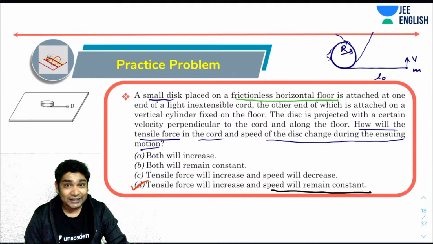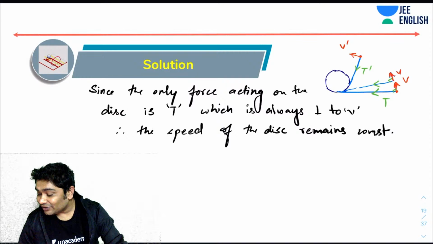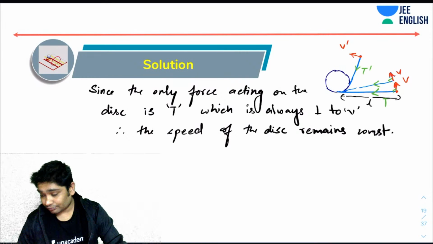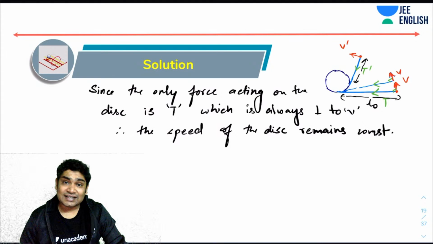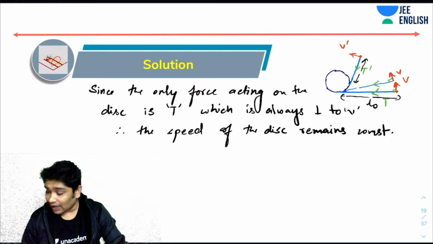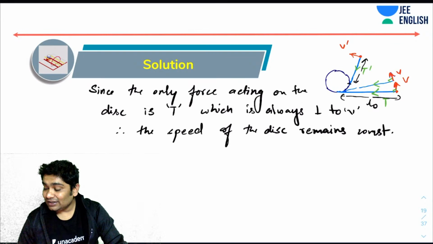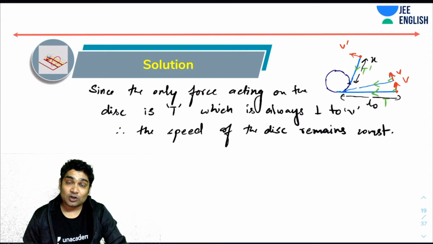Now, how about the tension? Does the tension remain constant? No. So here, if this length was L naught, and if this length, you talk about this length would be lesser than L naught, correct? And this point would be fixed. So at this instant, this is moving in a radius x, and initially it was moving in a radius of L naught.